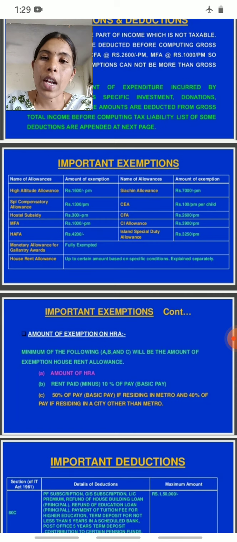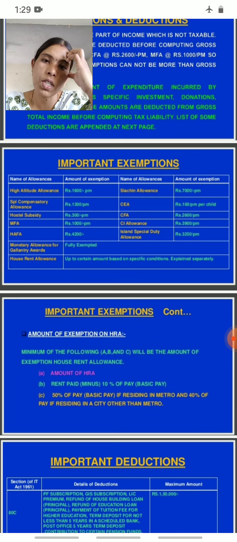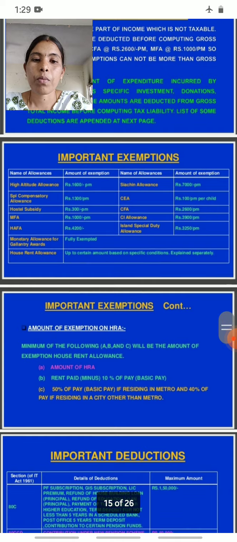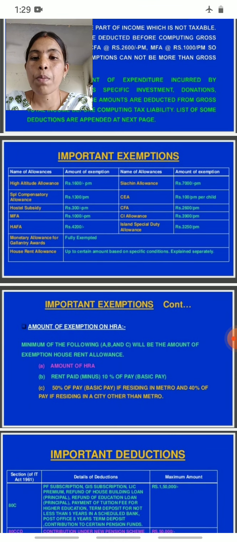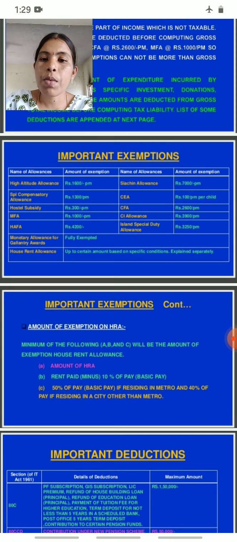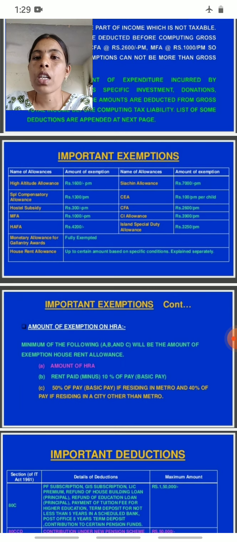Allowance, amount of exemption is 7,000 per month. Then come to the next one, special category, special compensatory allowance. What does special compensatory allowance mean? Amount of exemption is 1,300 per month. Then the next allowance is CEA.